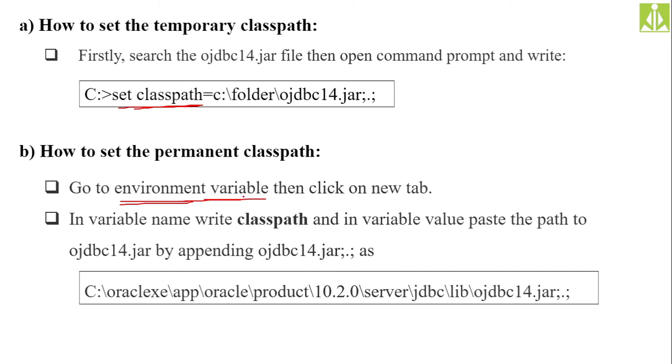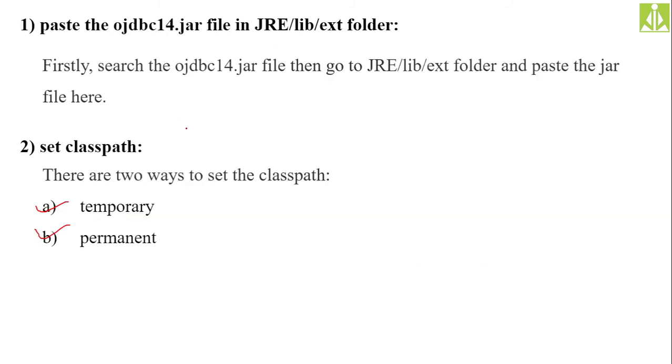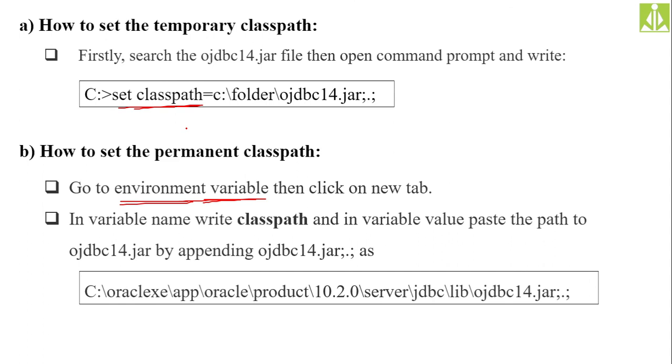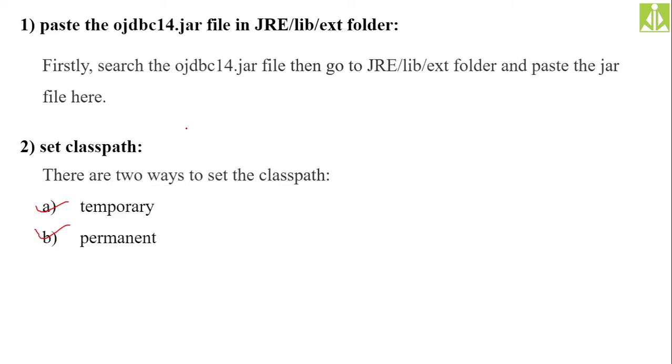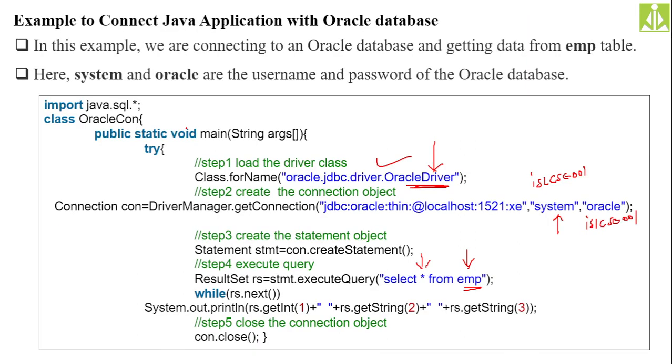So this path setting we are not doing because we are copying the Oracle JDBC 14.jar file directly into our JRE lib folder, ext folder. Okay, so we will type this program and follow those steps to execute our program.